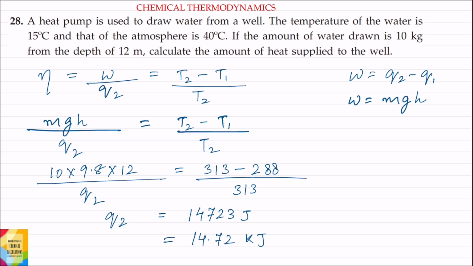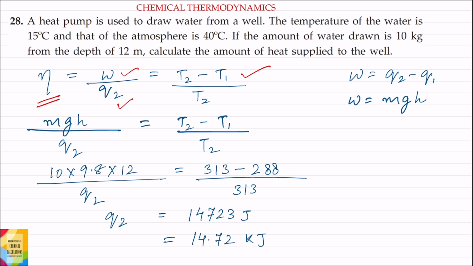A heat pump is used to draw water from a well. The temperature of the water is 15 degrees centigrade and that of the atmosphere is 40 degrees centigrade. If the amount of water drawn is 10 kg from the depth of 12 meter, calculate the amount of heat supplied to the well. Efficiency of heat pump will be equal to W divided by Q2